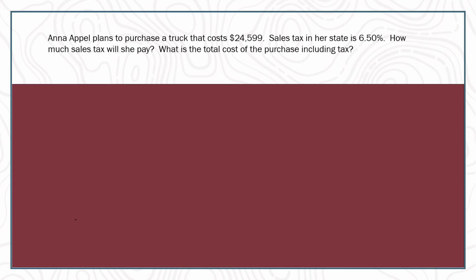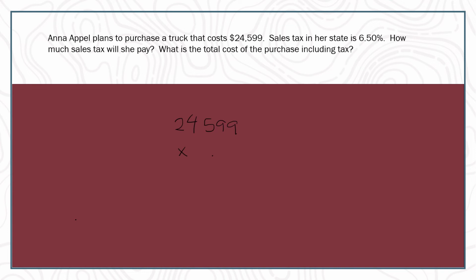Okay, so in this instance here, the first thing we need to do is figure out how much taxes we're going to pay. So we can just take the price of this vehicle, which is $24,599, all right, and we're going to multiply it by the sales tax. Now you'll see up here they listed sales tax in percent form.